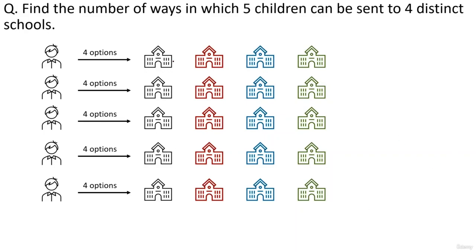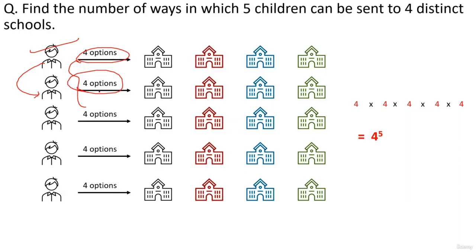Now, irrespective of the choice of this first child, the second child already has 4 options, right? So for every choice the first child makes, the second child has 4 options, right? So number of ways of putting these 2 children into 4 schools is 4 into 4, right? Okay, same way 3 के लिए क्या हो जाएगा, 4 into 4 into 4, 4 के लिए 4 into 4 into 4 into 4, 4 बार, and 5 के लिए क्या हो जाएगा, 4 into 4 into 4 multiplied 5 times, that's basically 4 to the power 5.